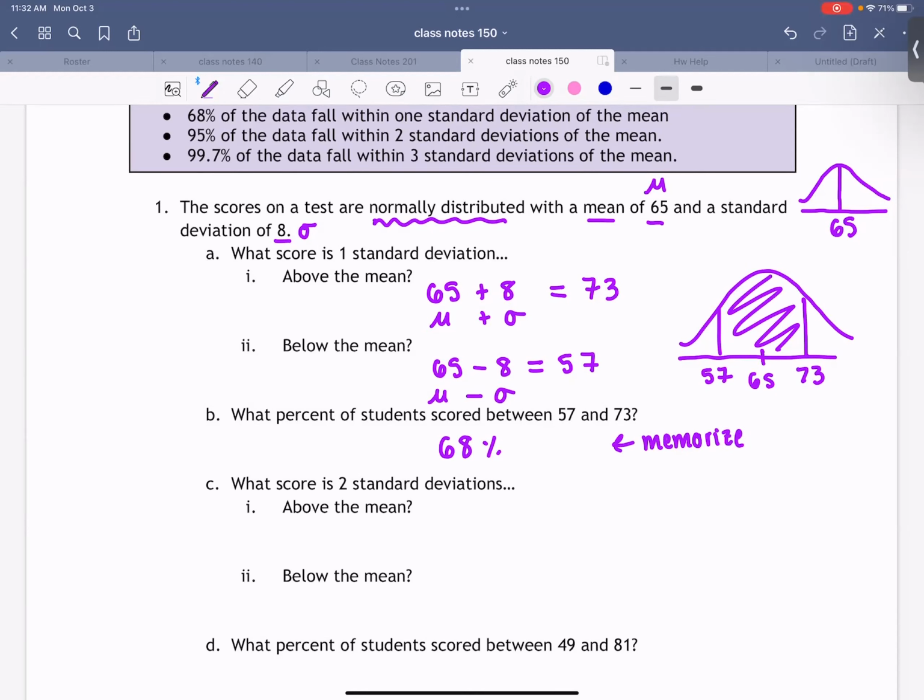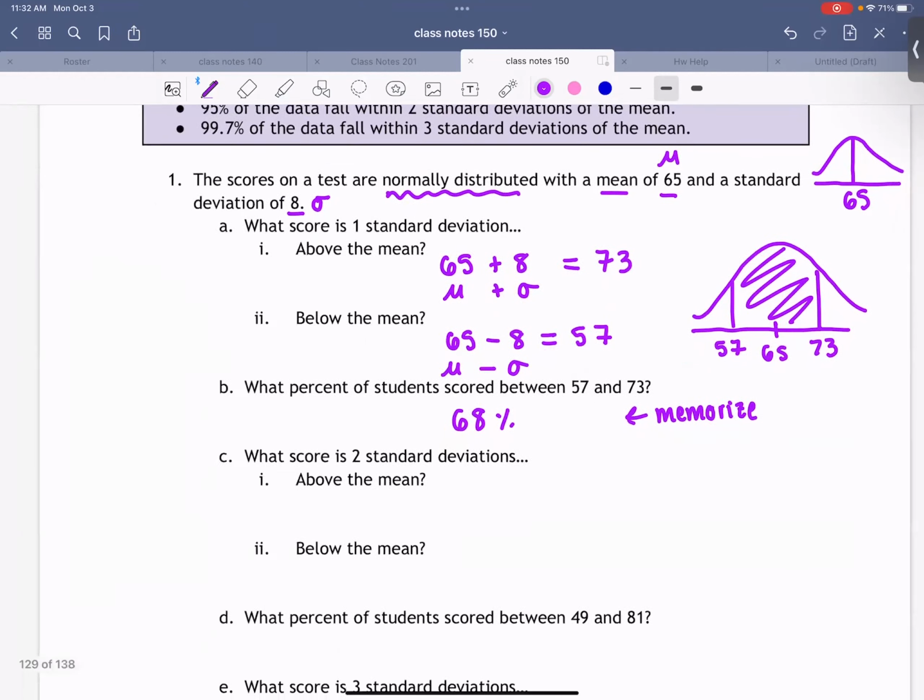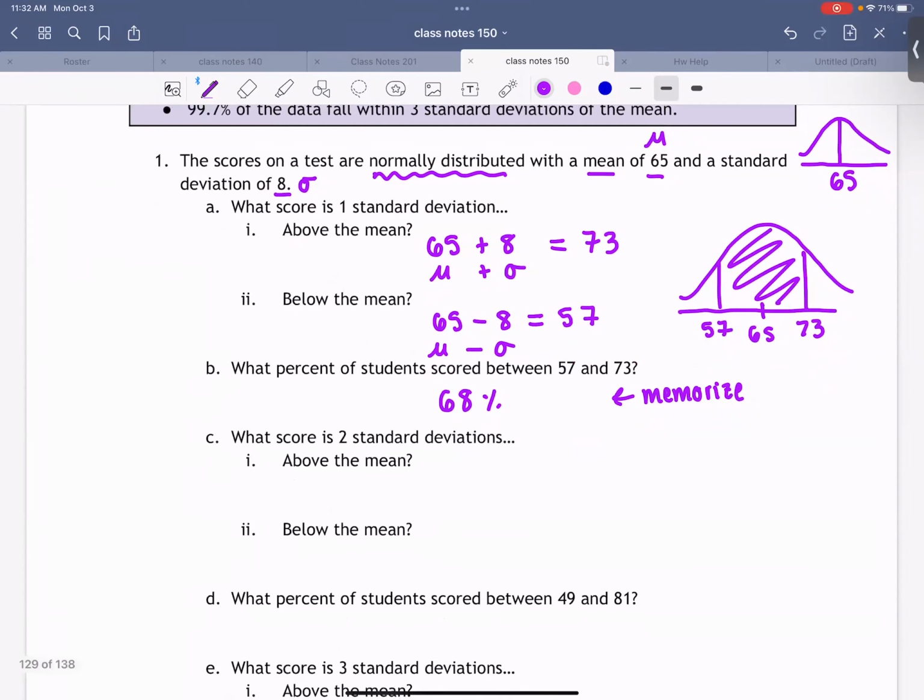Okay. Any questions on part A? All right, let's do part B. I think we can make things a little bit faster here. How would we find what score is 2 standard deviations above the mean?